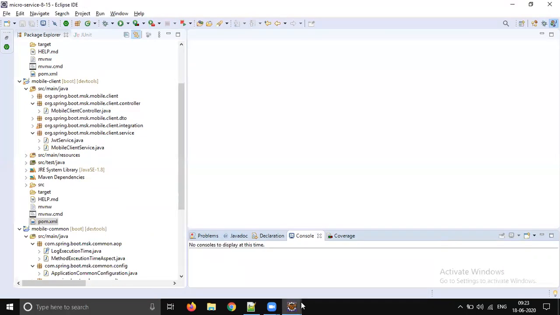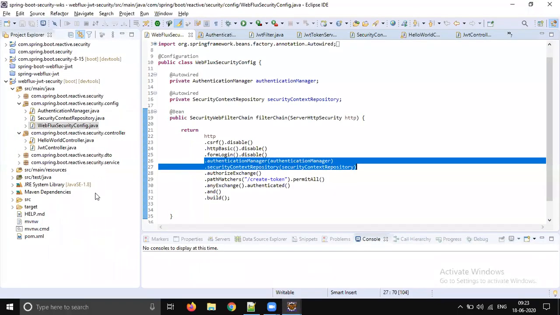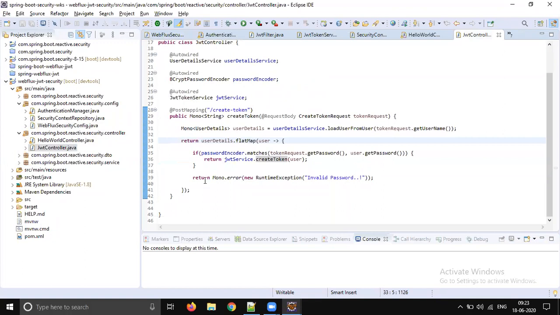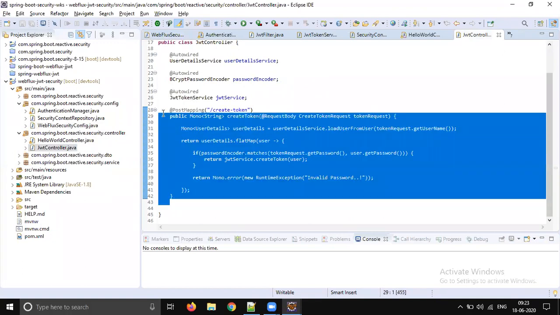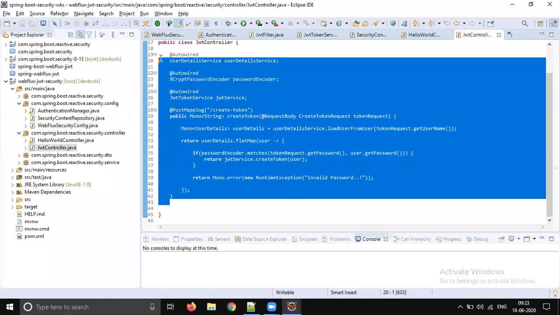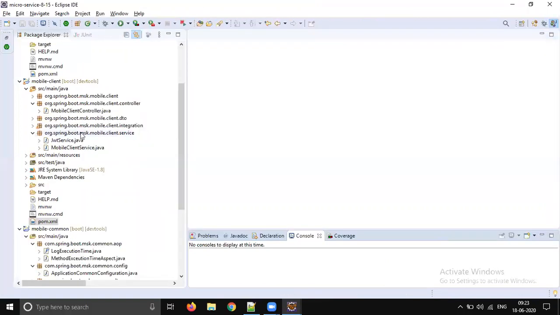Whatever we tried yesterday, let's start with the JWT controller. Let's add this method. Let's not create a new controller. Let's add this method in our mobile controller itself.